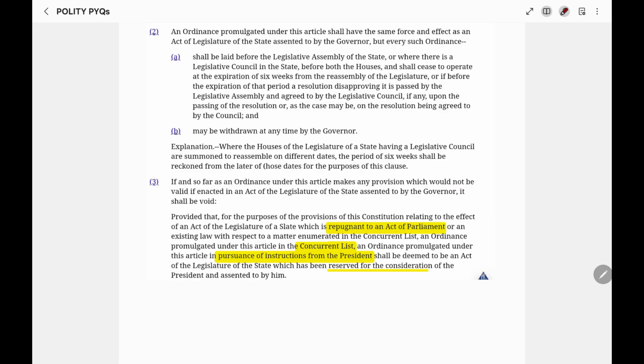But if these ordinances are promulgated after following the instructions of the president, they remain valid and will be considered as reserved for the consideration of the president and given assent by him.